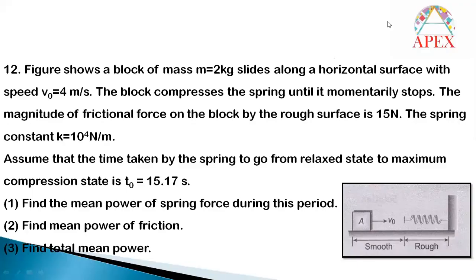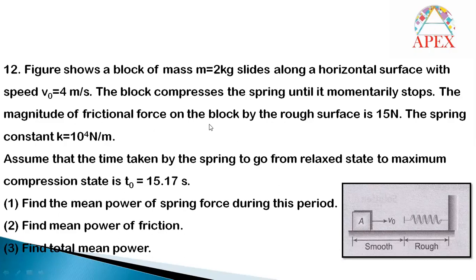The figure shows a block of mass 2 kg that slides along a horizontal surface with speed 4 meter per second. It is given in the figure that the body is moving with velocity V0, that is 4 meter per second. The block compresses the spring until it momentarily stops. While it is moving with this velocity, it will touch the spring, and because of its kinetic energy, it will compress the spring.